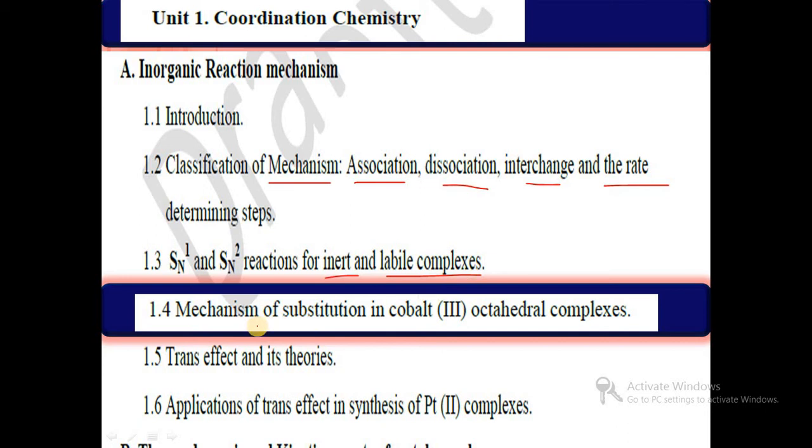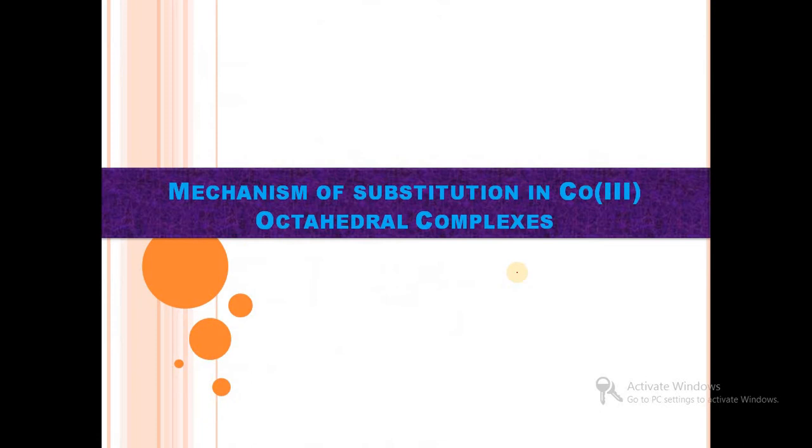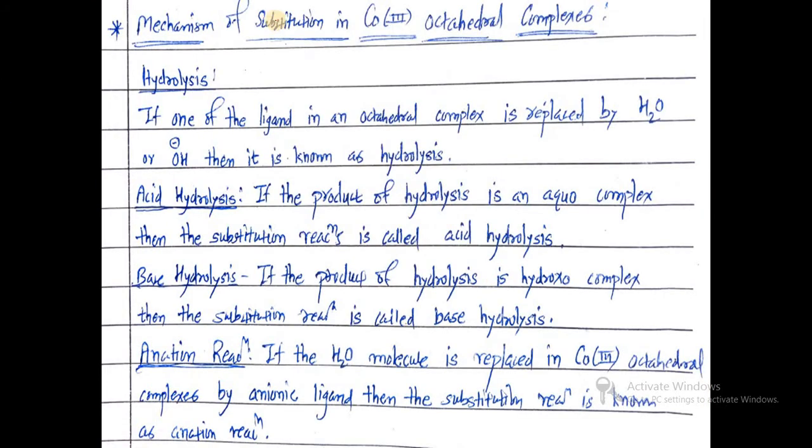In this lecture we will see the mechanism of substitution in cobalt(III) octahedral complexes, that is, the mechanism of substitution reactions occurring in cobalt(III) octahedral complexes. First we will see hydrolysis reactions. If one of the ligands in an octahedral complex is replaced by water or OH minus, it is known as a hydrolysis reaction. That is, ligand replacement takes place by using water or OH minus ions.